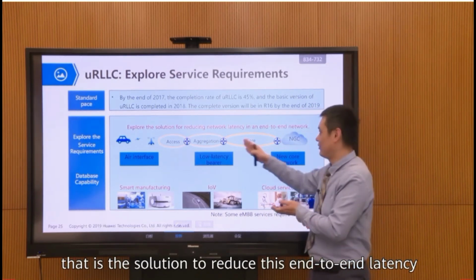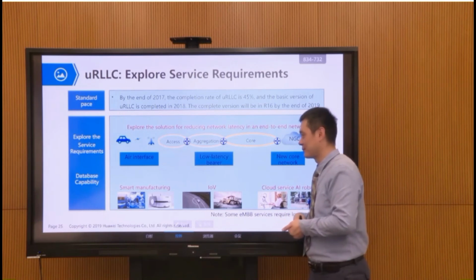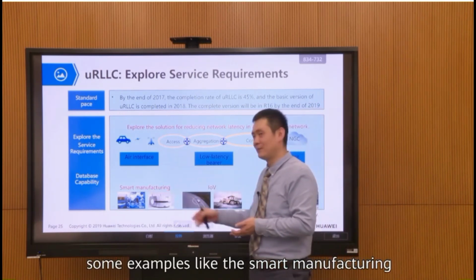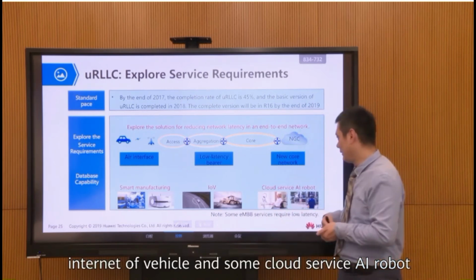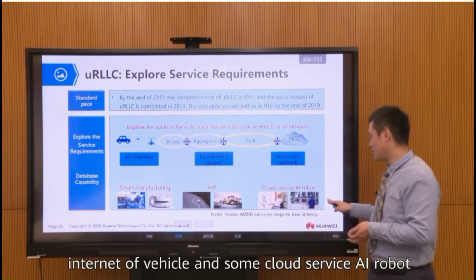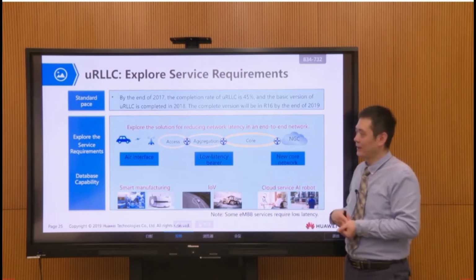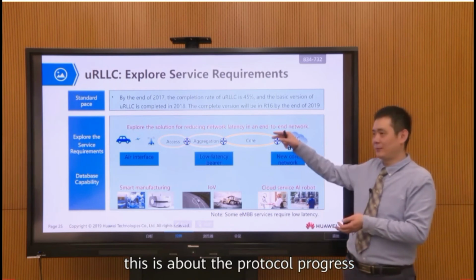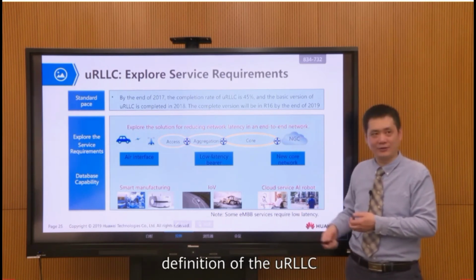To reduce this end-to-end latency. Scenario examples include smart manufacturing, Internet of Vehicles, and some cloud services for AI robots, to control the robot. We need low latency. So this is about the protocol progress definition of the URLLC.